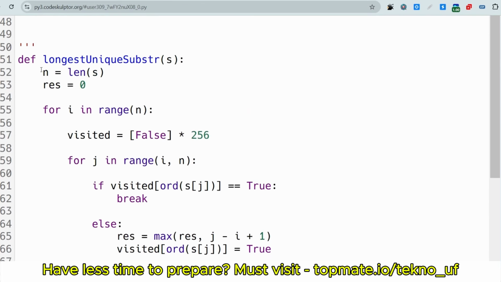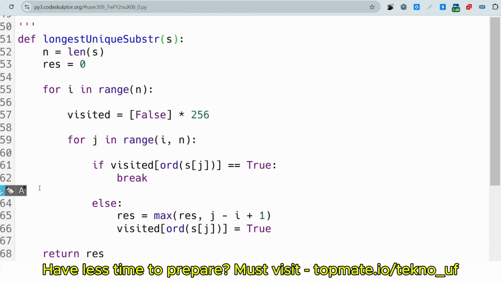At first we have initialized the length of the string as n. Then we have initialized result equal to 0, which will be used to store the max length. Let's say this is the string abc, then bb also. So the length is 3, 4, 8. So n is equal to 8.